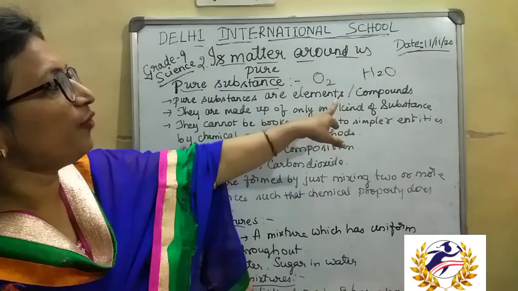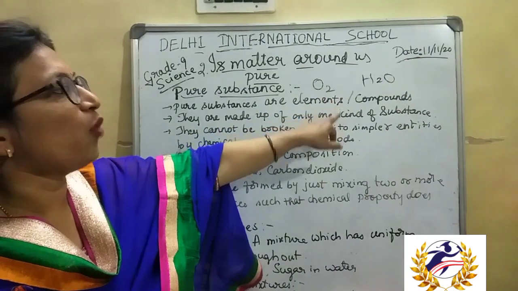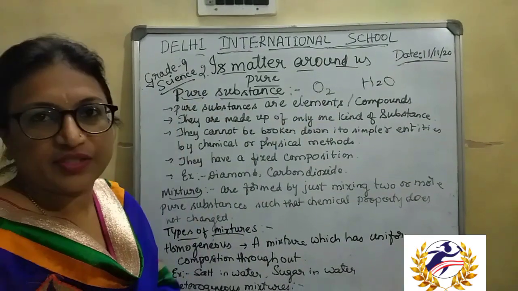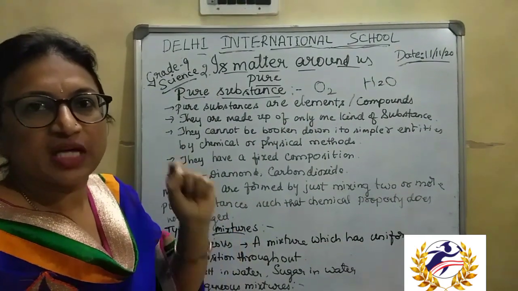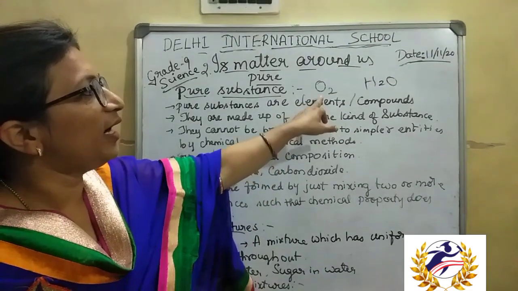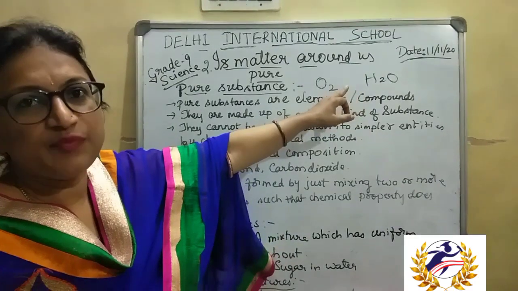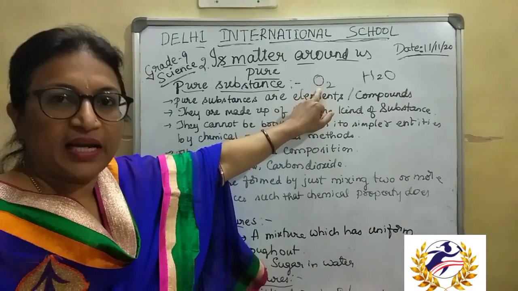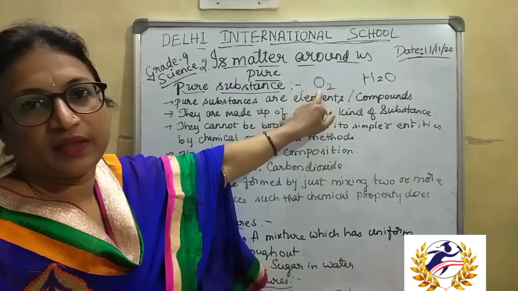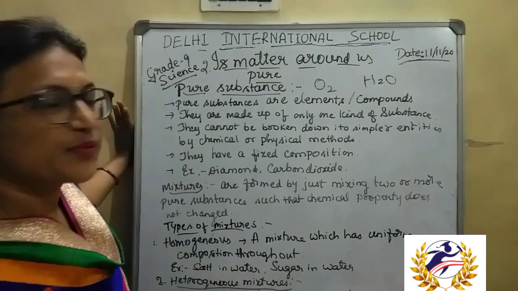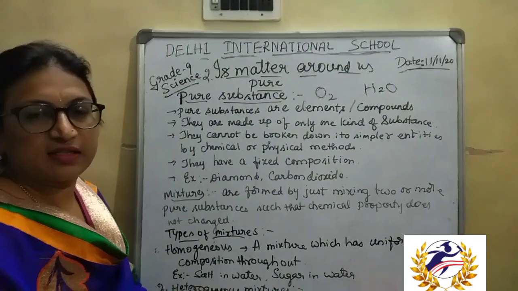Those compounds, elements or molecules are called pure substances: substances present in nature made up of the same kind of atoms or different kinds of atoms, which cannot be separated physically.